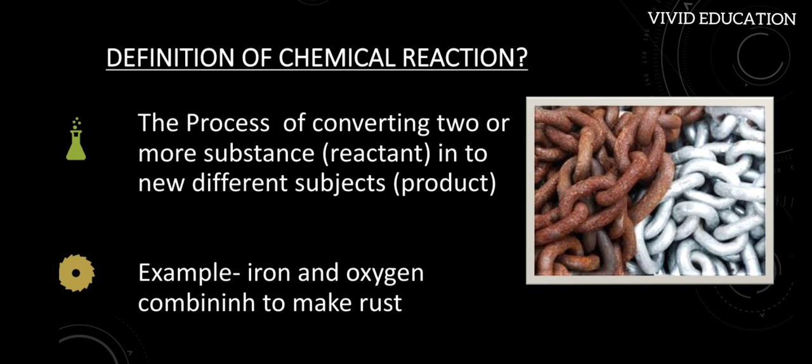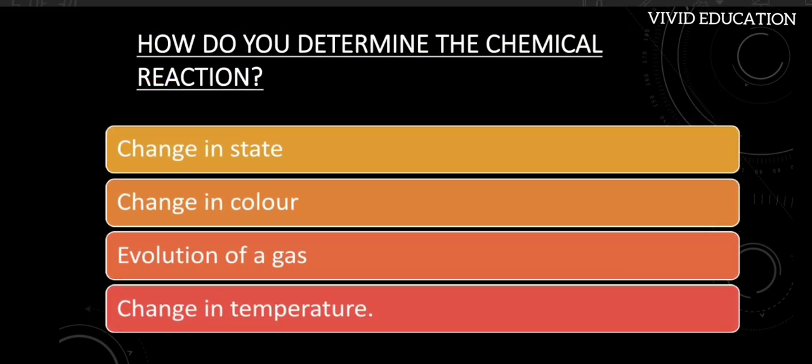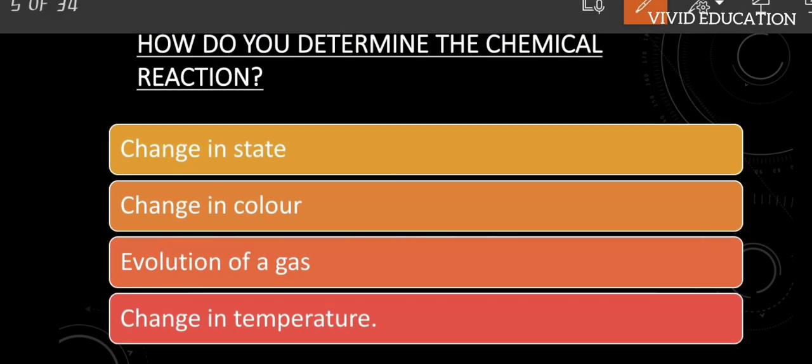Now I have one question for you. How can you determine whether a reaction has taken place or not? Because in our day-to-day life we come across a lot of reactions, for example burning of a candle, a matchstick, the rusting of iron, correct? So when we look at these, how can we say whether a reaction has taken place or not? We can determine it by a few properties of chemical reactions, like change in state.